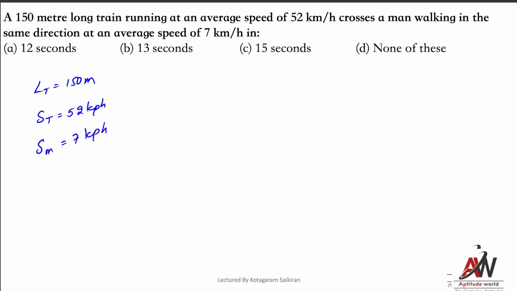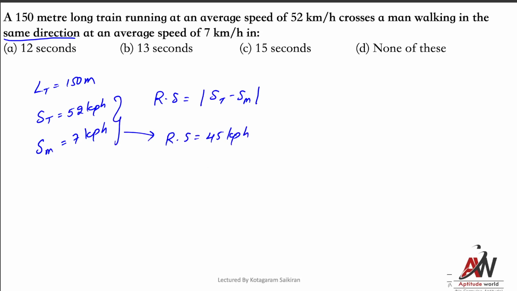See, these two people are moving in the same direction. When both are moving in the same direction, relative speed will be the modulus of the difference between their speeds. Am I correct? So the relative speed of these two people is 52 minus 7, that is 45